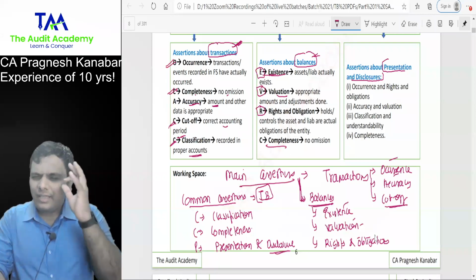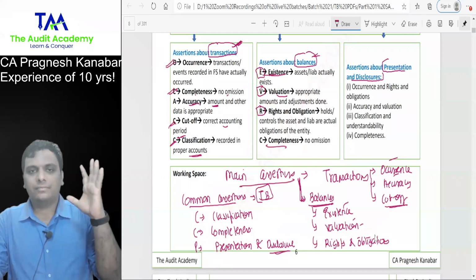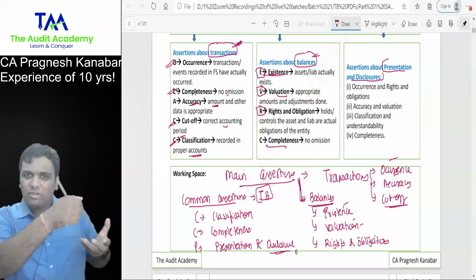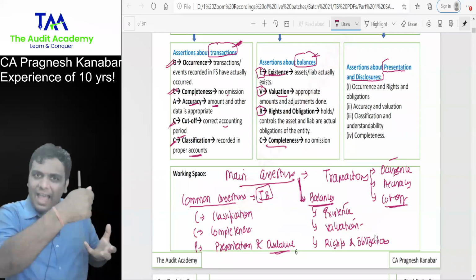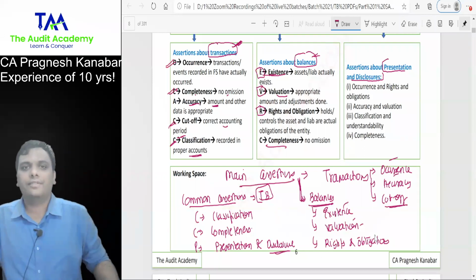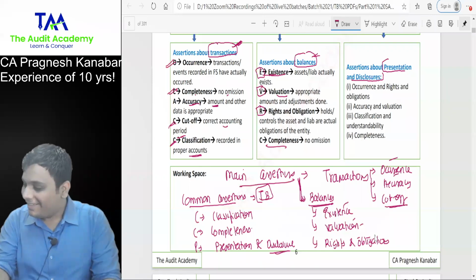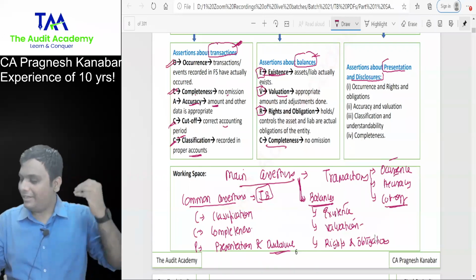Just think about why I am calculating depreciation. To verify the accuracy of depreciation, or to verify the valuation of fixed assets? By calculating depreciation, you will get WDV, written down value.